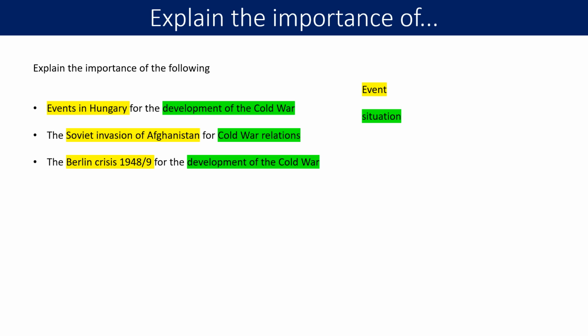You're going to be given 3 choices, and you're going to have to choose 2 of them in your time. So this question is asking you to explain why an event is important, which is in yellow, you can see on your screen, for a situation. So you're not just being asked why an event's important, you're being asked why an event is important for a particular situation. So if we look here, we've got: why are the events in Hungary important for the development of the Cold War? Why is the Soviet invasion of Afghanistan important for Cold War relations? And why is the Berlin crisis important for the development of the Cold War?